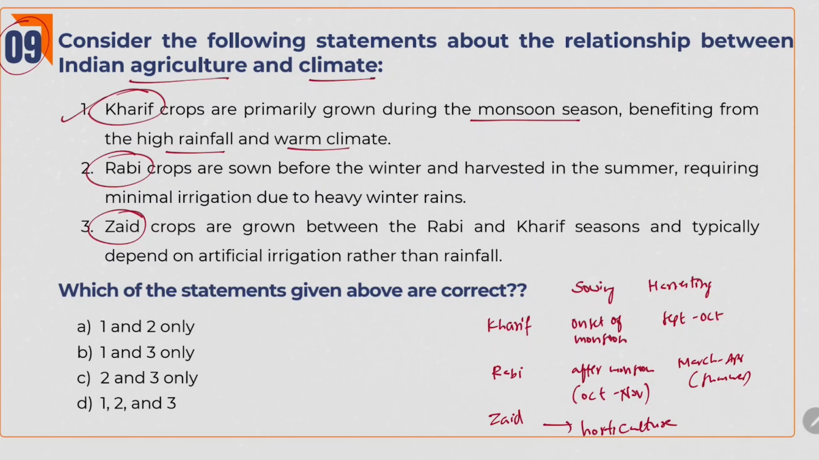Second one, Rabi crops are sown before the winter and harvested in summer. Yes, right. Requiring minimal irrigation due to heavy winter rains. Here the trap is there. Actually, Rabi crops require more irrigation. Because whatever the rainfall that winter rains give, it won't be sufficient for the Rabi crops. So the trap here is the minimal irrigation due to heavy winter rains. So this is the wrong answer. Next one. Zaid crops are grown between Rabi and Kharif, that is in summer season, and typically depend on artificial irrigation rather than rainfall. Because in summer the rainfall will be less, we have to irrigate. So option 3 is right. So answer is 1 and 3.